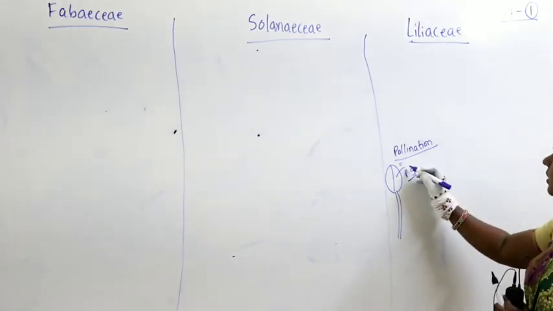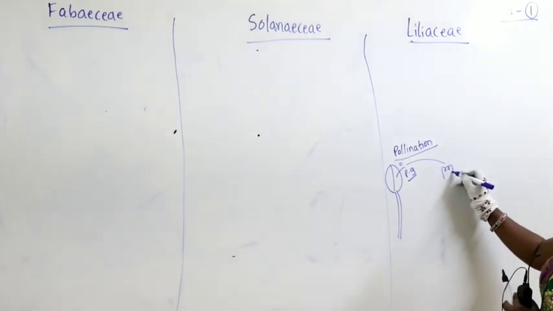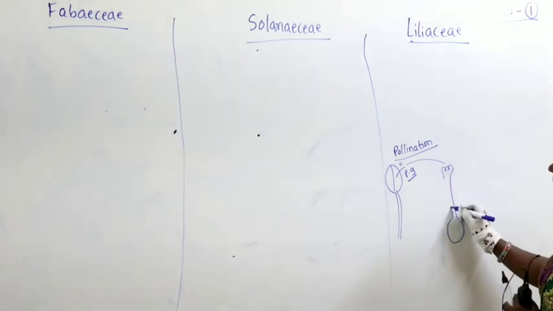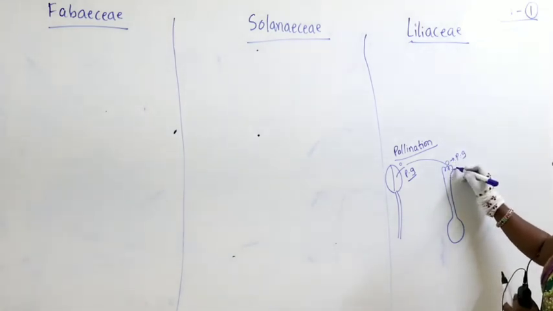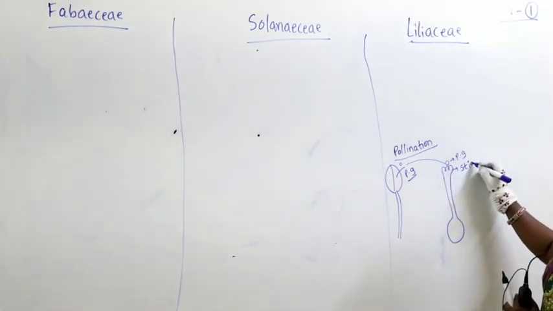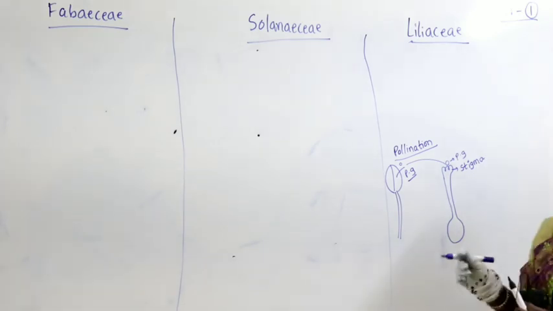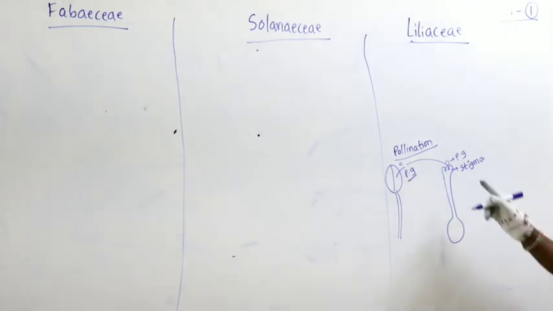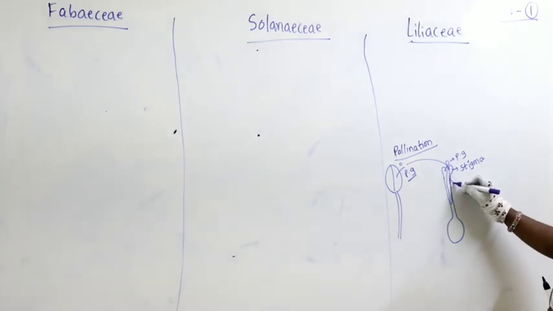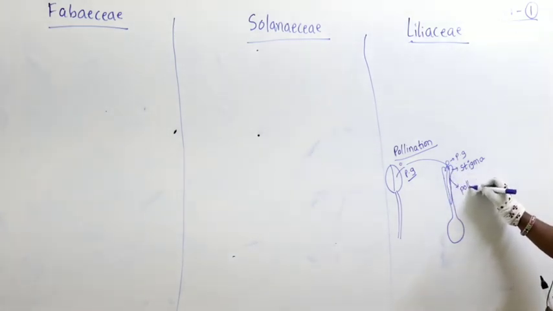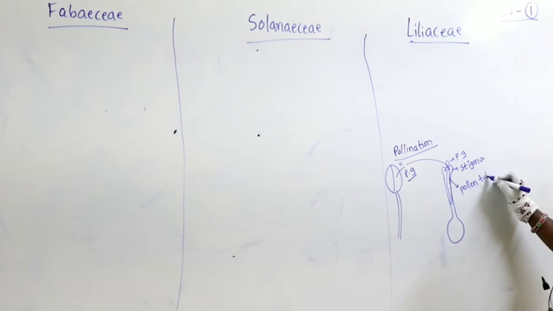Now the pollen grain will come and fall on the surface of the stigma. So this is pollen grain and it has fallen on the surface of stigma. So what happens here? The pollen grain forms a tube-like structure. This is called pollen tube.